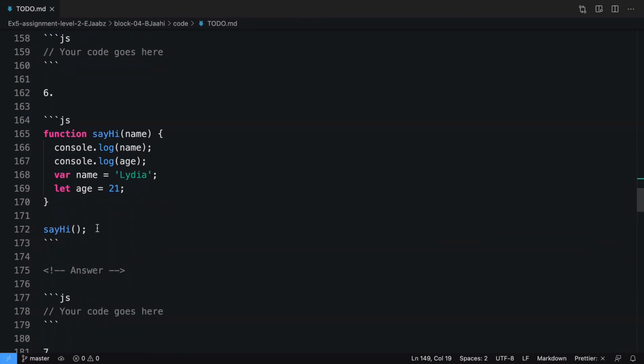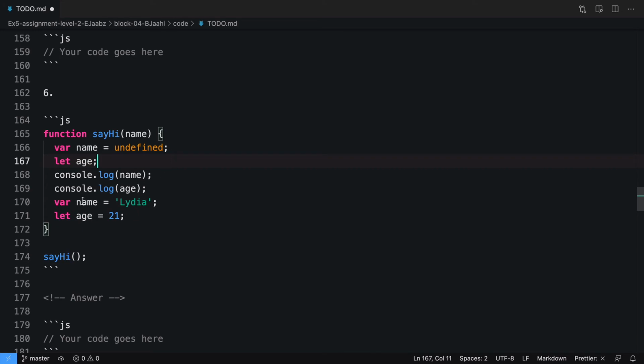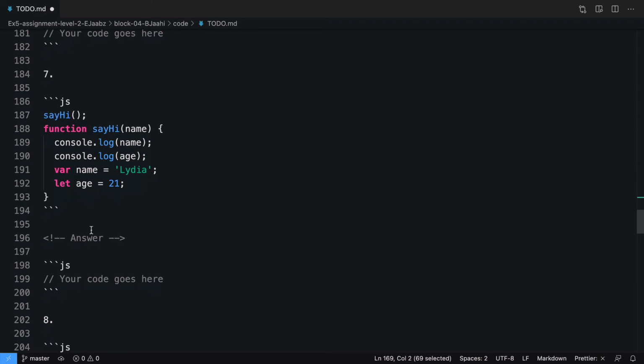Moving on to this, here in this code, we can see that in declaration phase, this will happen, in execution, this will happen. If we have to go inside it, then it will be a different story. What will happen is var will move on the top when you execute that function with the value of undefined. Similarly, age will move on the top because that is what hoisting is all about. And here the declaration will go away when you're calling this function. So this part will be declaration phase, this one will be execution phase.